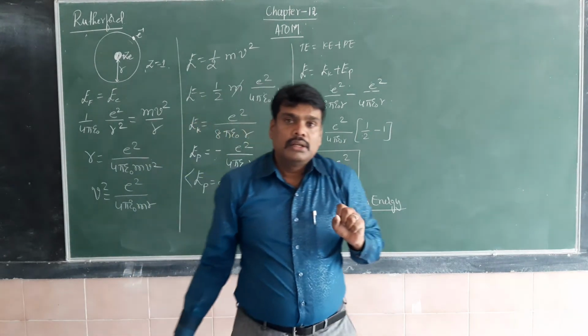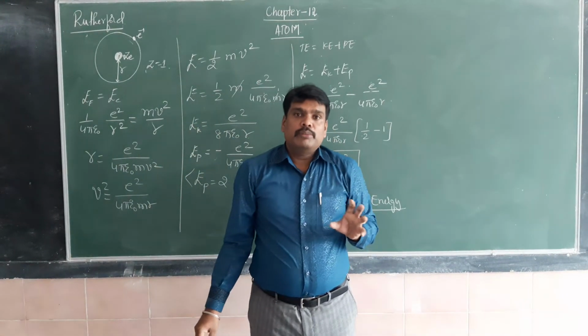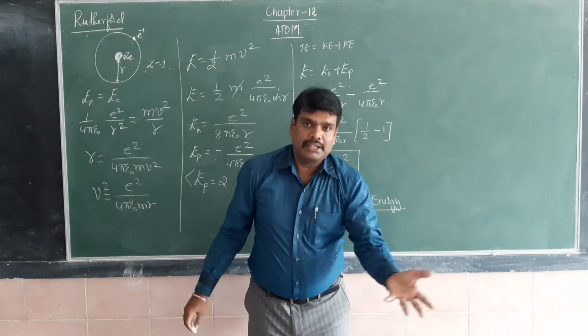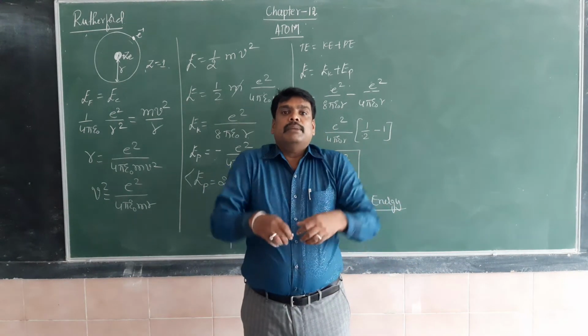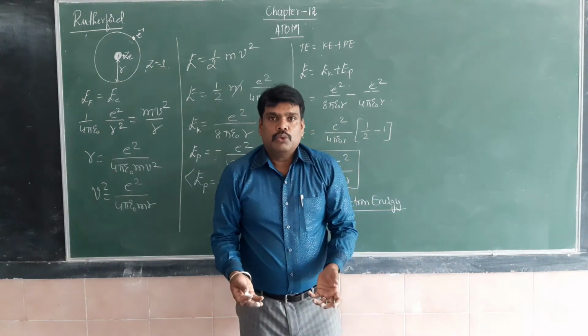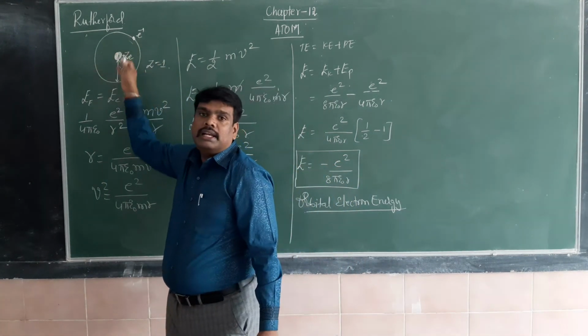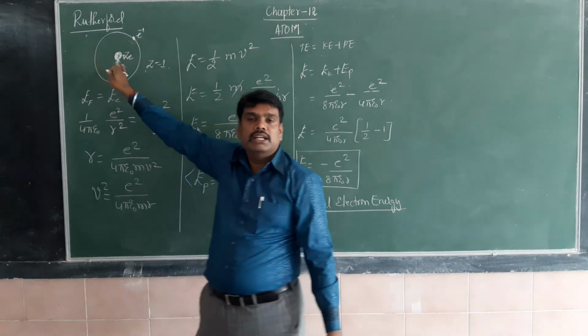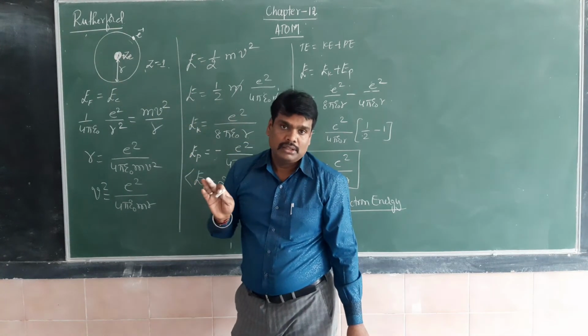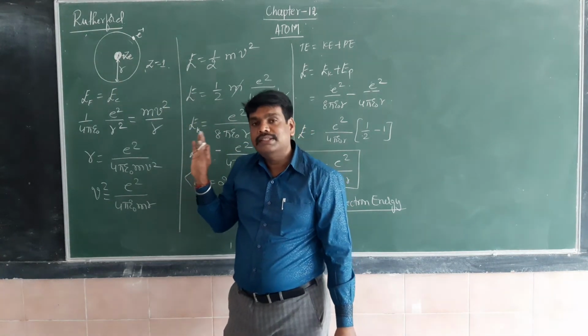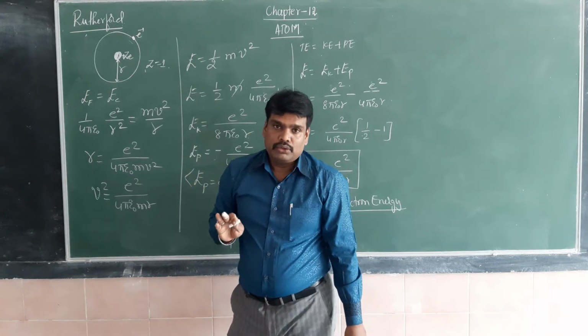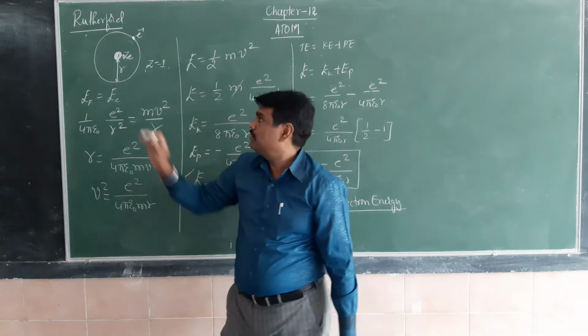So according to the Rutherford atomic model, if there is an emission of energy, the energy decreases, finally the electron will enter the nucleus and come to a stable state. So this was a wrong assumption made by Rutherford. Actually this will not happen.